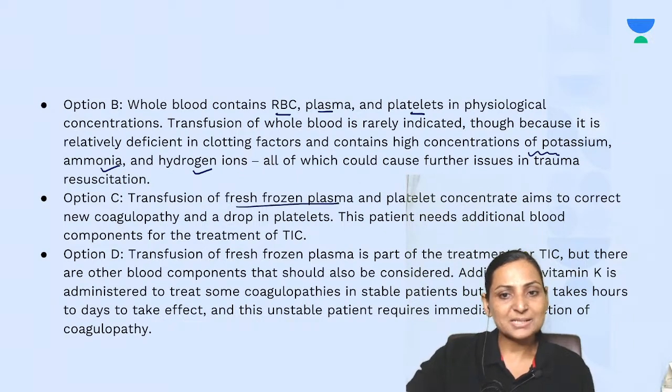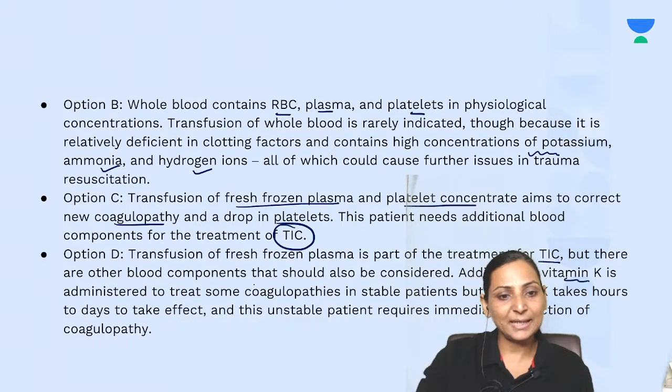Fresh frozen plasma and platelets aim to correct the coagulopathy, but the patient also needs treatment for TIC. Fresh frozen plasma is a part of the treatment of TIC, but other components have to be considered.